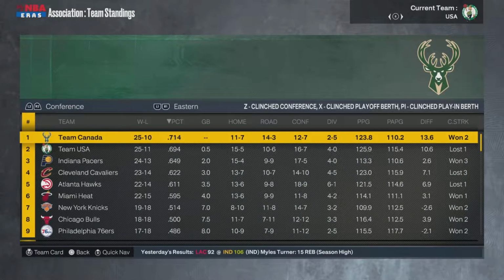So Team Canada is in first in the East. Half game back is Team USA. So pretty close right there. Expected maybe a little better records, but I think they might turn it on here once we get to the middle end of the year.